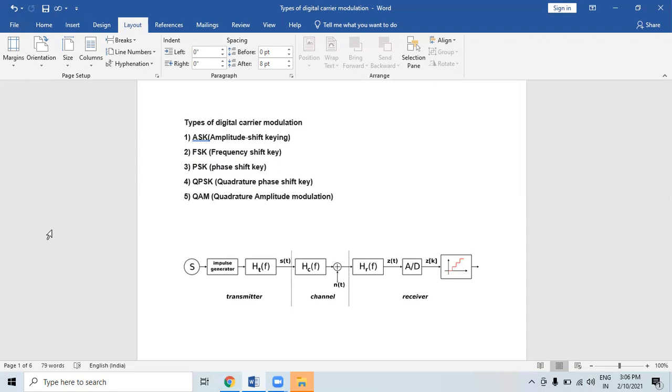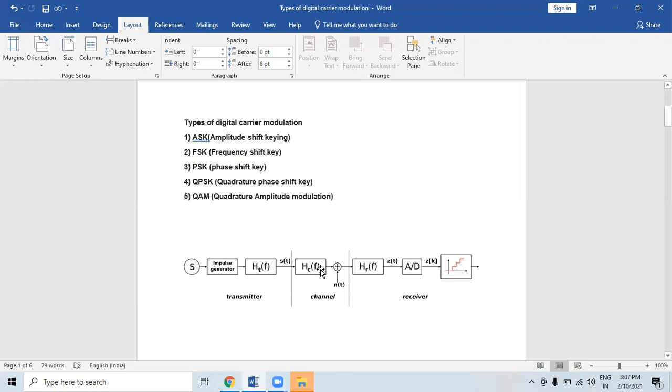So an ASK system can be divided into 3 blocks. The first one represents the transmitter. The second one is a linear model of the effect of the channel, and the third one shows the structure of the receiver. The following notation is used. H of f is the carrier signal for transmission. h(t) represents the impulse response of the channel.